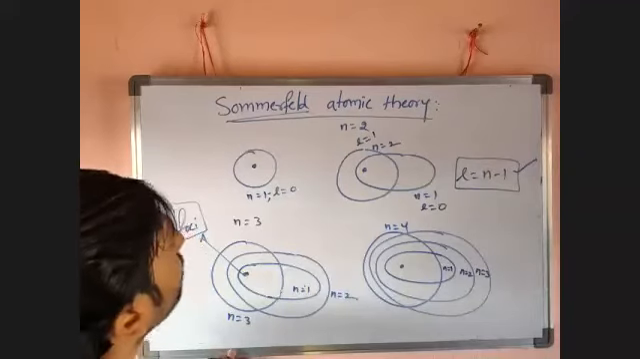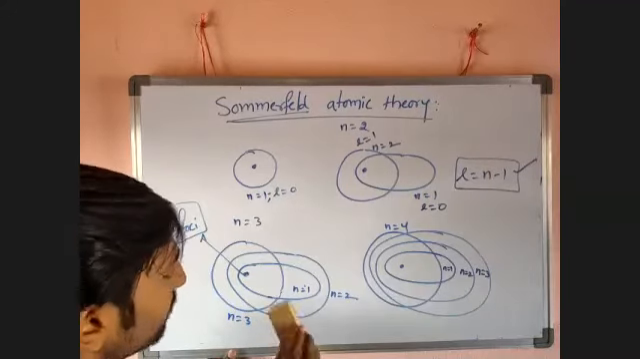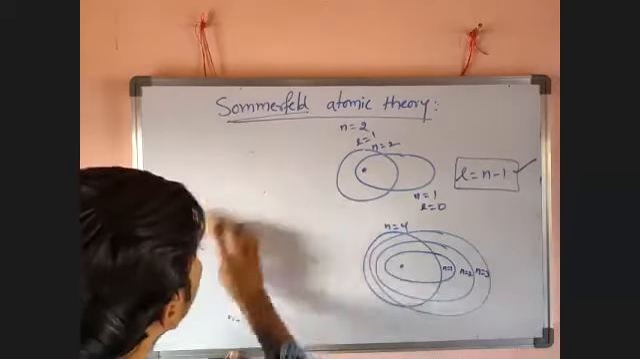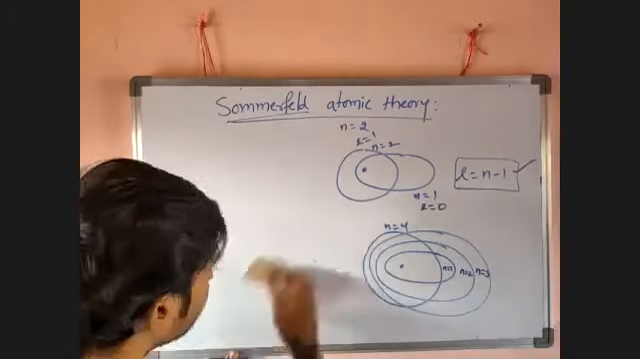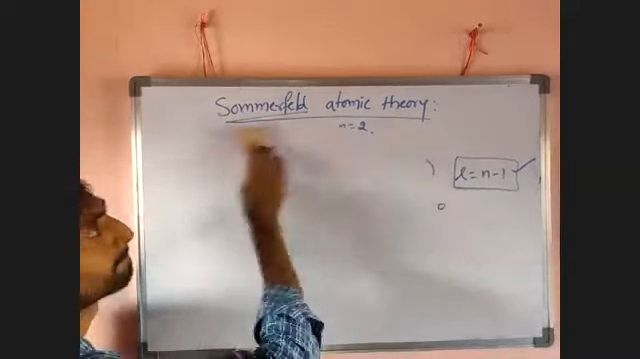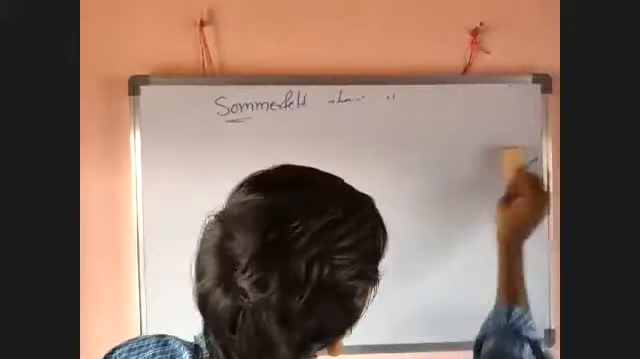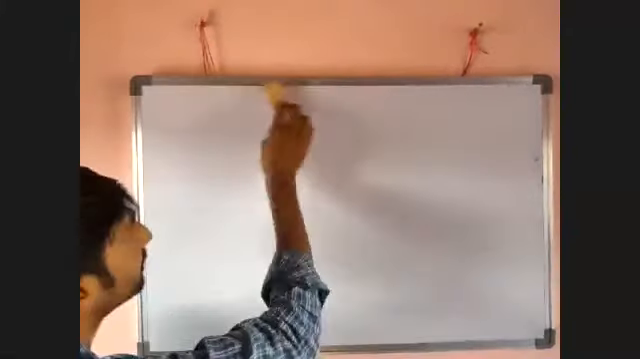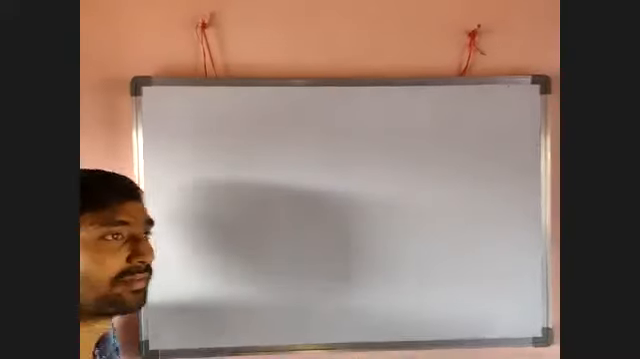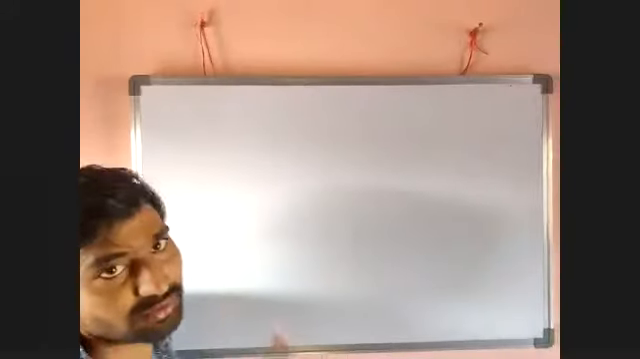After Sommerfeld, now another very small theory I want to explain. I want to complete the total atomic theory. Limitations of Sommerfeld. One limitation is that it is not applicable for multi-electron systems. It is applicable only for single electron systems. Then next one.